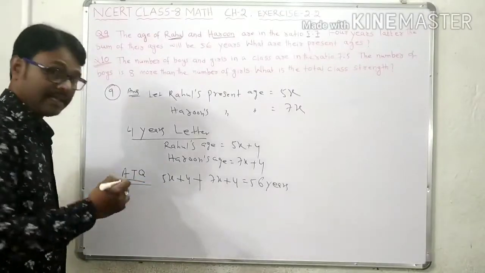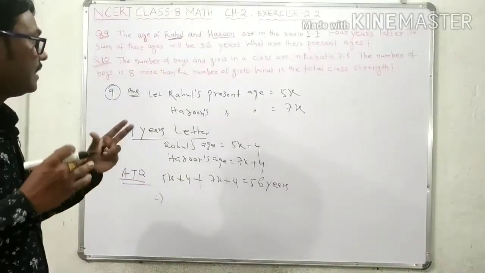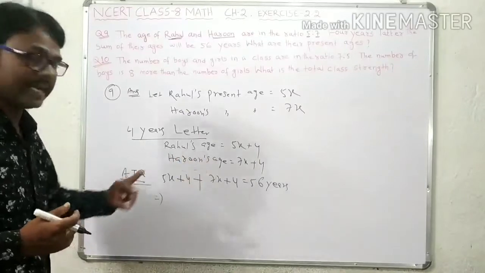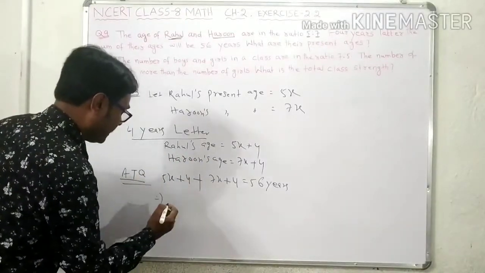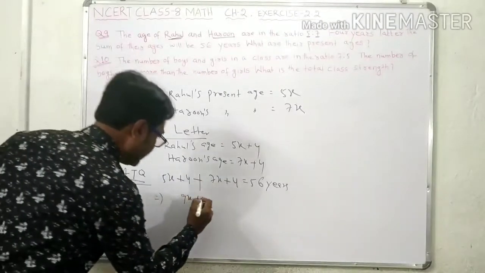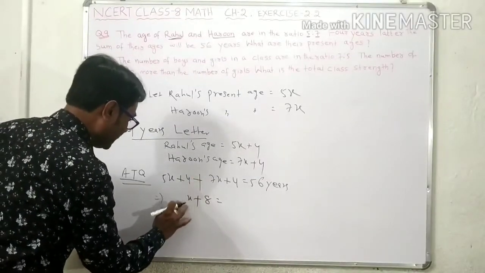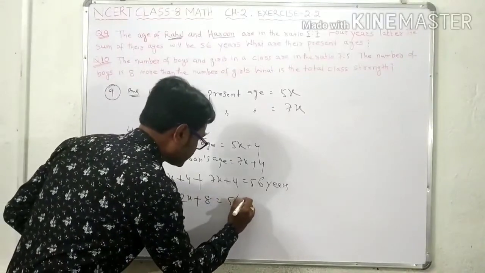This is the chapter in which we are solving linear equations of one variable. Here there is only one variable, x. So you solve it. 5x plus 7x is 12x, and 4 plus 4 is 8. So 12x plus 8 is equal to 56.